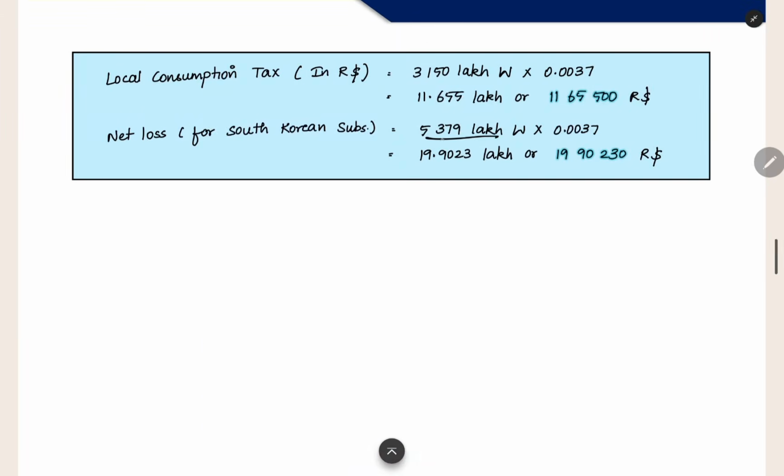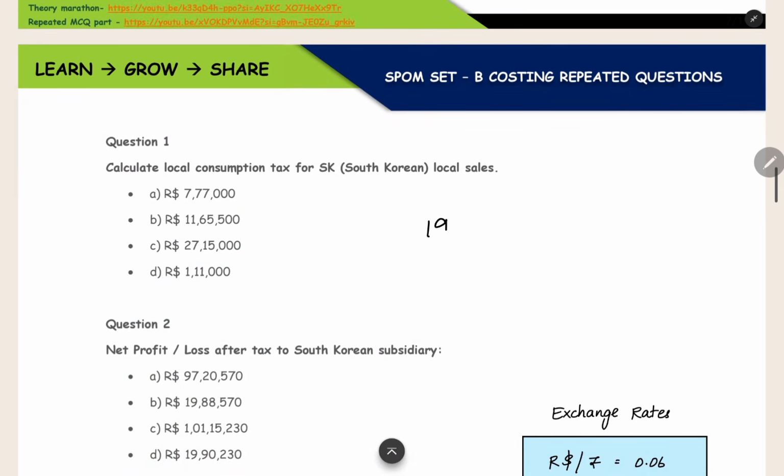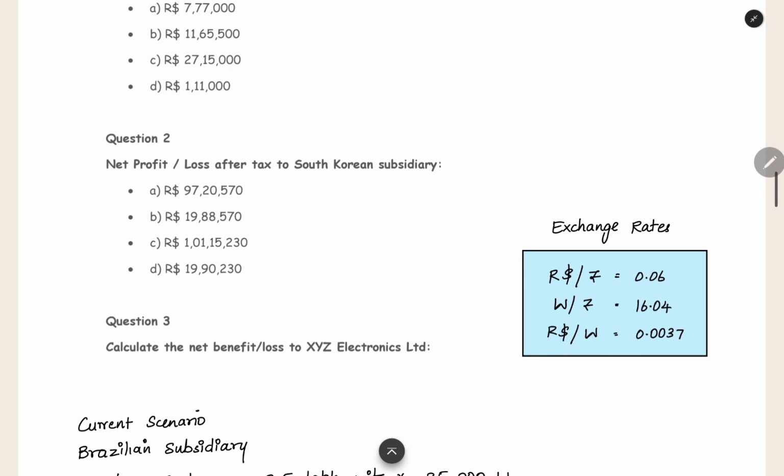So we took 5379 lakh won, and then same, you are converting won to R dollar, same exchange rate only. You are multiplying, you are getting the net loss in R dollar 1990,230. We can check in the options. Here you see 1990,230. So this is the answer for the second question.